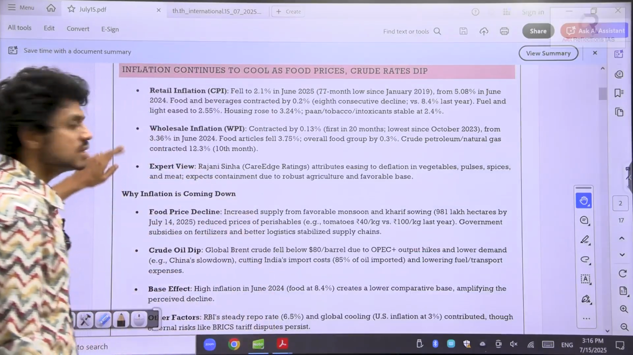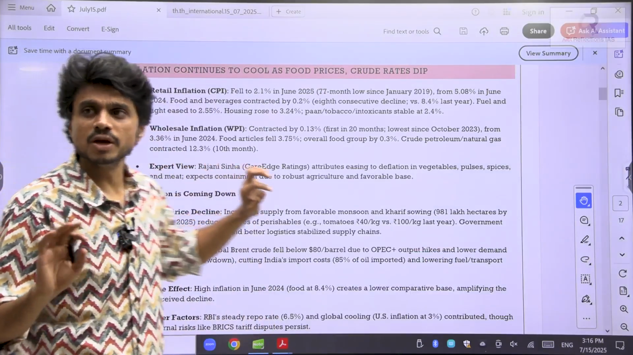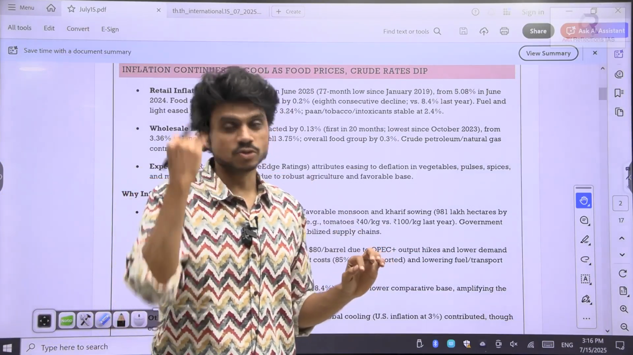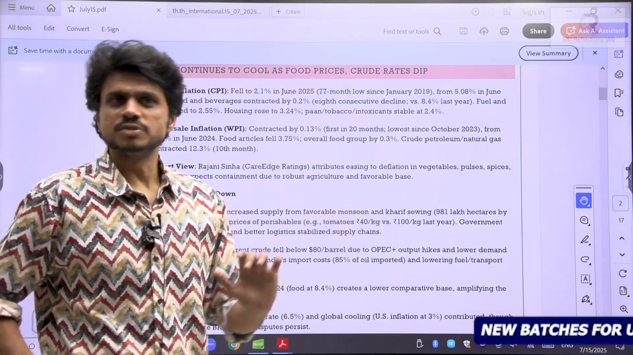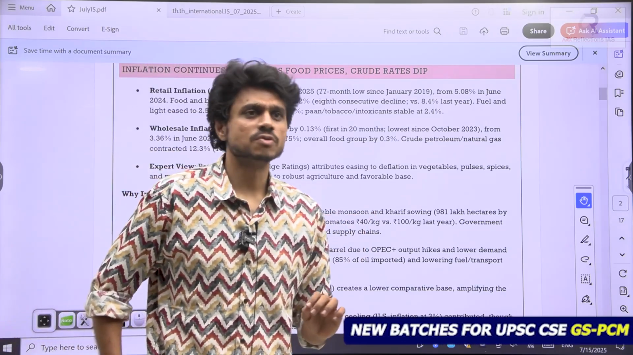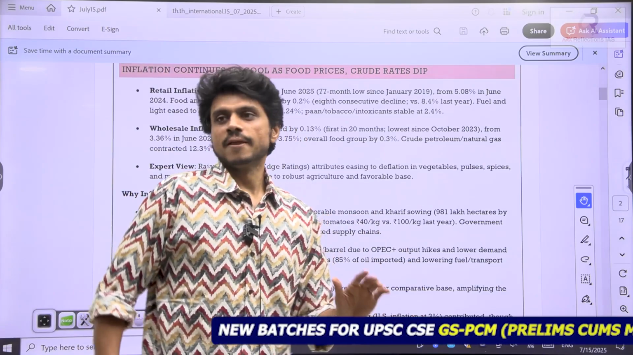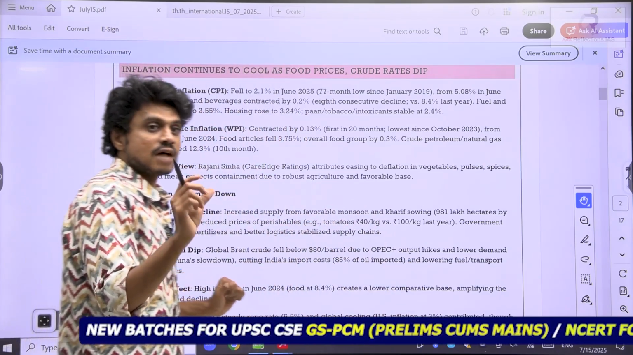Which index does the RBI use, CPI or WPI? Now the RBI has moved towards the CPI. It's been so long; I think from 2016 onwards they have shifted to the CPI. And what is the target they have given for CPI?